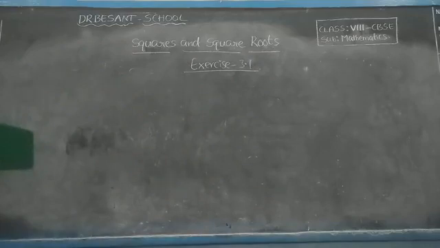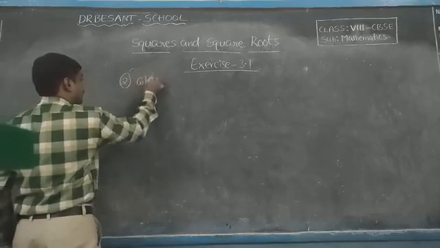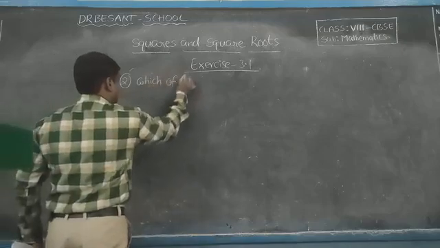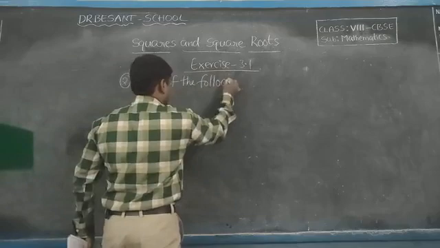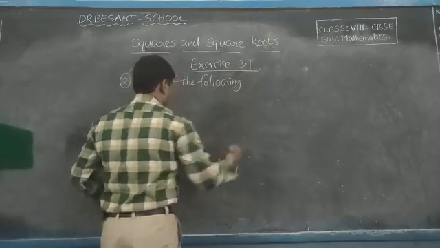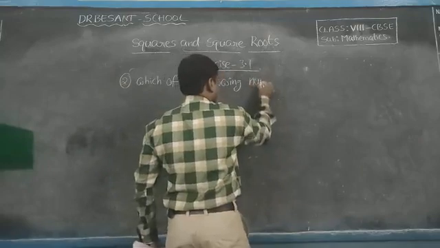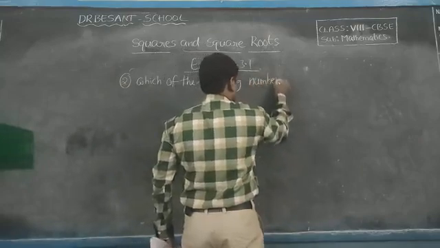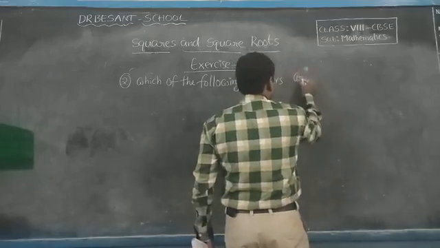Which of the following numbers are perfect squares?